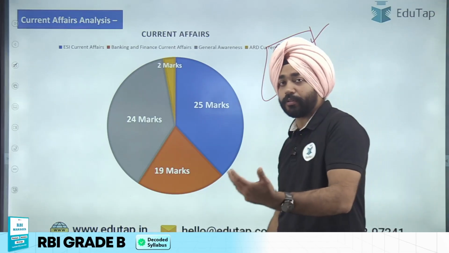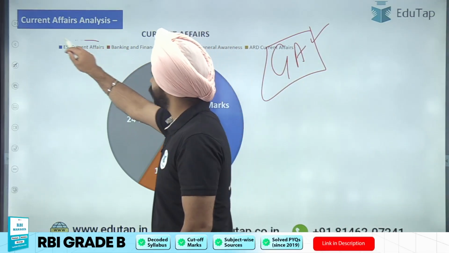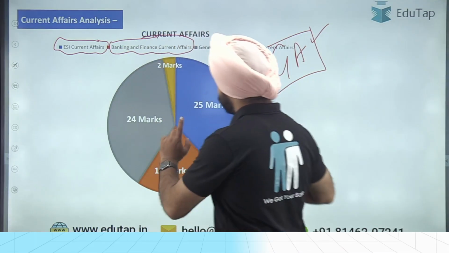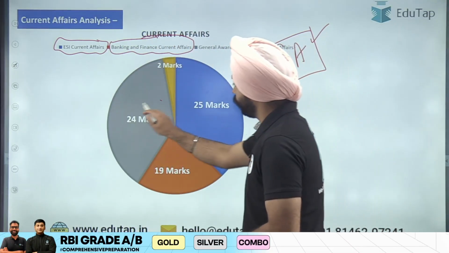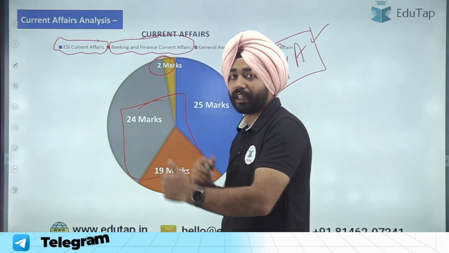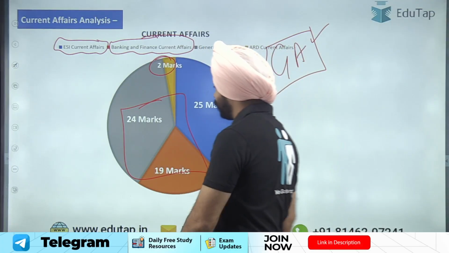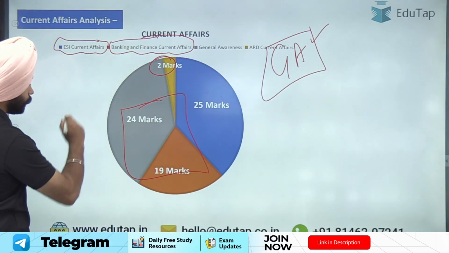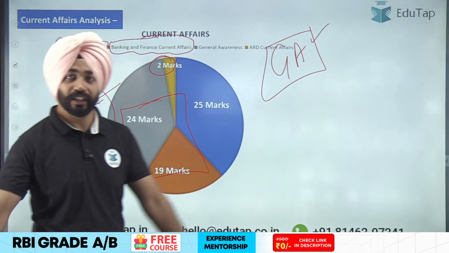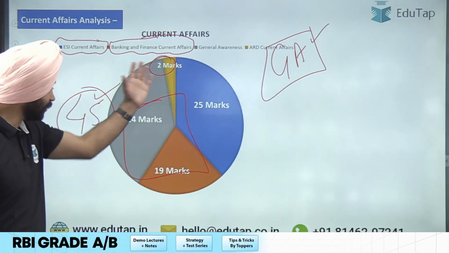What we have observed is that questions from ESI current affairs and finance current affairs started increasing. 43, if I include these two questions of ARD also, because that was related to Indian agriculture. 45 questions were being asked from these things.